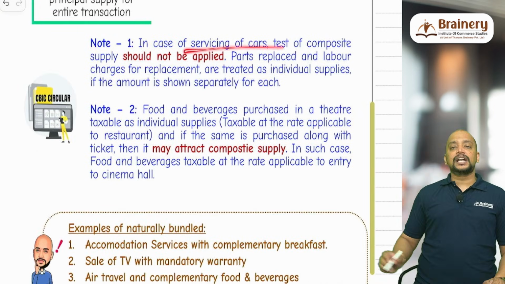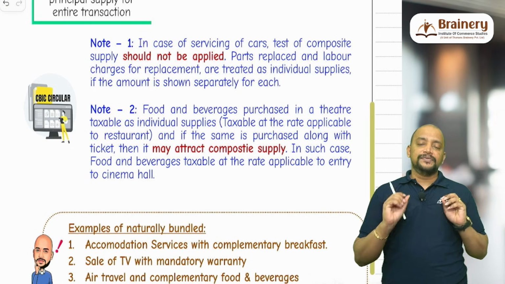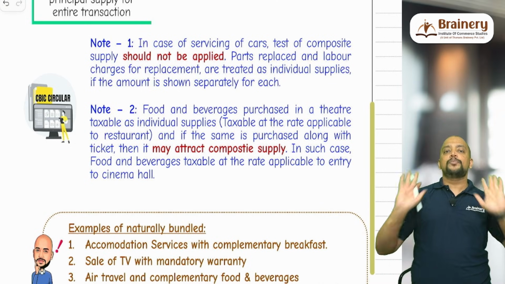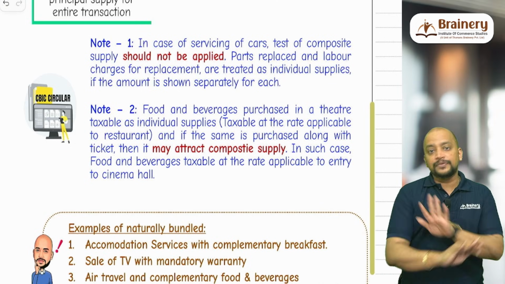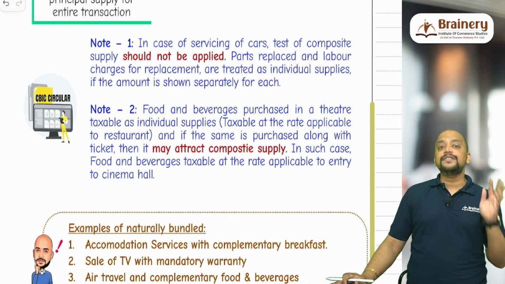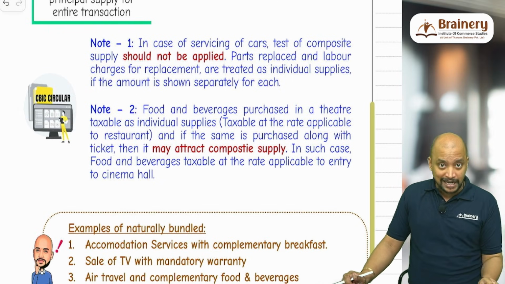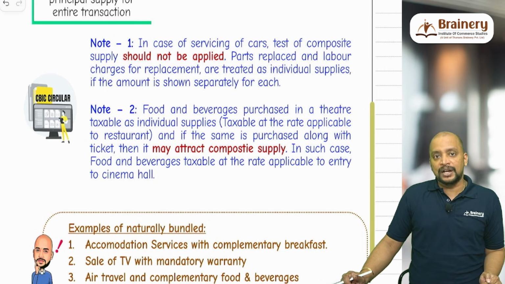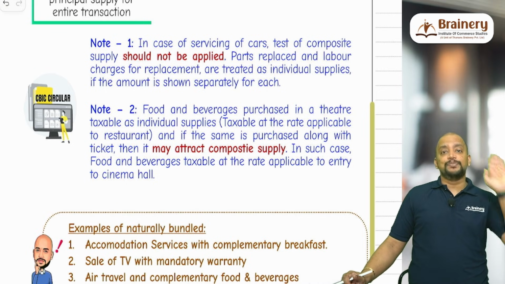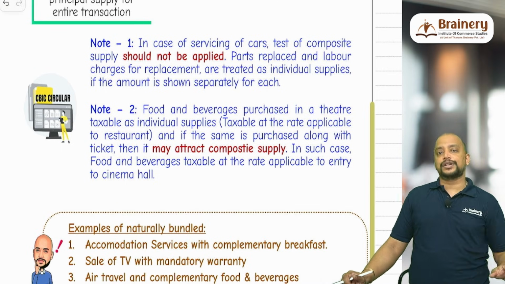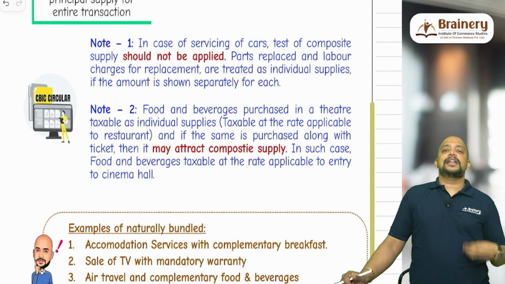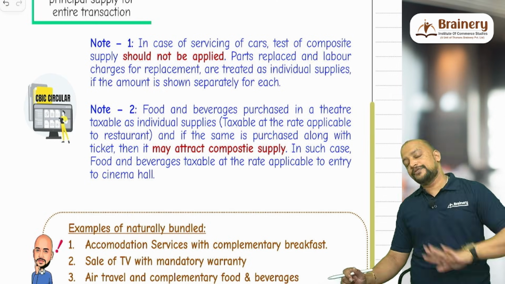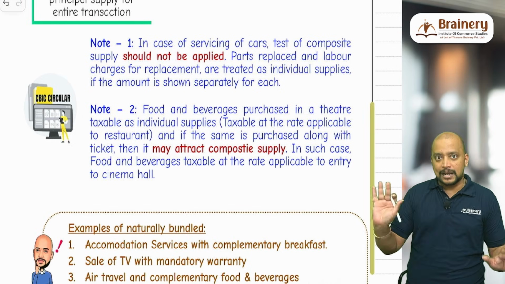In case of servicing of cars, actually there are two circulars which say that you don't apply the composite supply, mixed supply, what we have discussed so far, and we need to follow the circular only. Even though the circular is not binding on the taxpayer, it is binding on the department. So from an exam point of view, it is binding on you. So you have to follow these circulars. Don't write in exam that the taxpayer at their option can choose. So therefore I am not following the circular like that. So therefore for exam purpose, all the circulars are applicable for you.